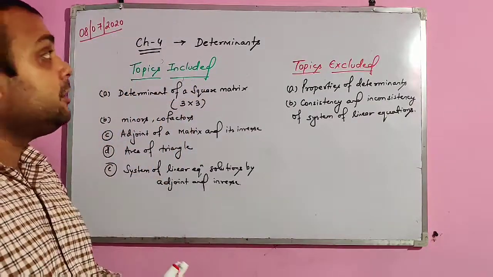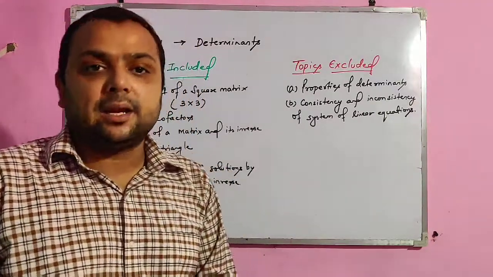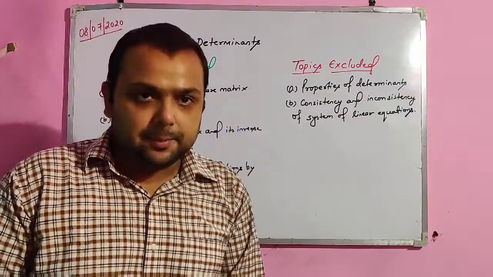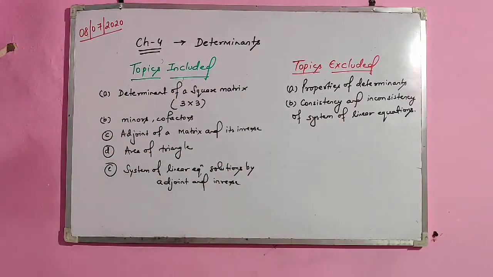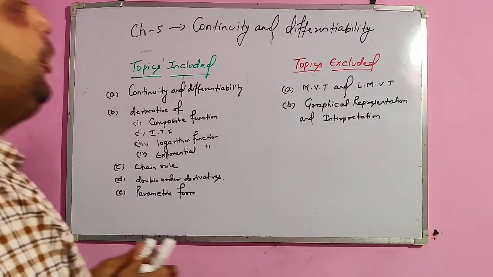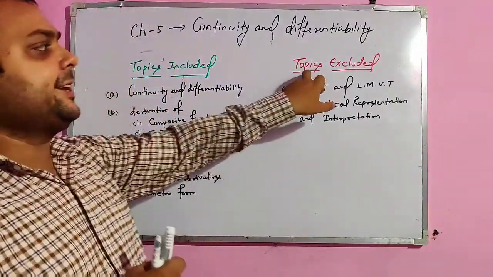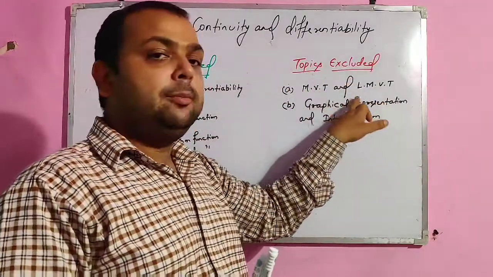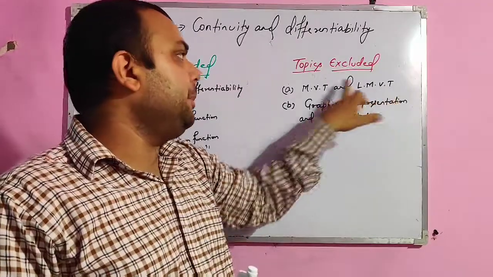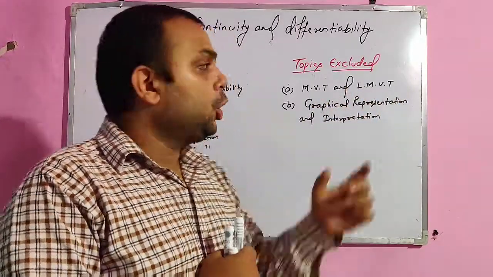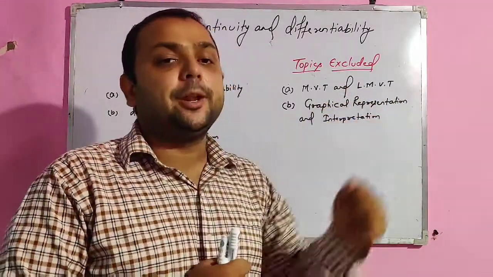Now we'll start calculus. We'll see what changes have been made by the CBSE. In chapter number 5, continuity and differentiability, just the first chapter of calculus, the topics excluded are the mean value theorem, Lagrange mean value theorem, MVT and LMVT, and also their graphical representation and interpretation.